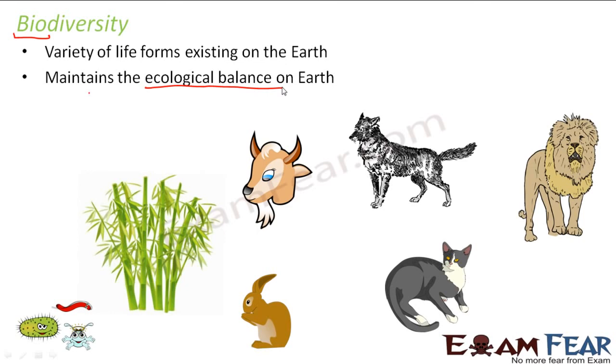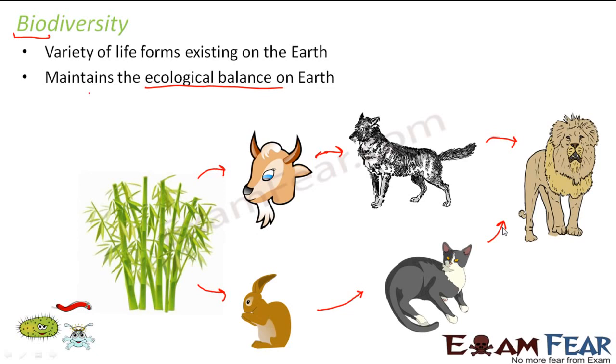Now, what do I mean when I say ecological balance? Look at this picture. How are different organisms dependent on each other? Let us have a look at that. Here you can see these plants are eaten by the goats, because goats are herbivorous animals and they feed on plants. Now these goats in turn are eaten by wolves, the wild wolves or jackals. They in turn are eaten by lions. Similarly, you have so many other animals like rabbits which feed on grass. Again, other animals feed on them, and again those animals are eaten by lions.